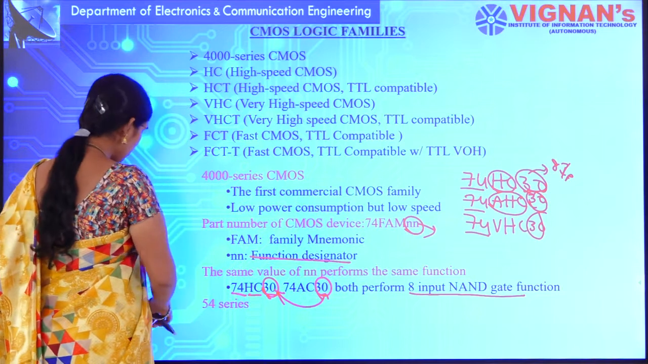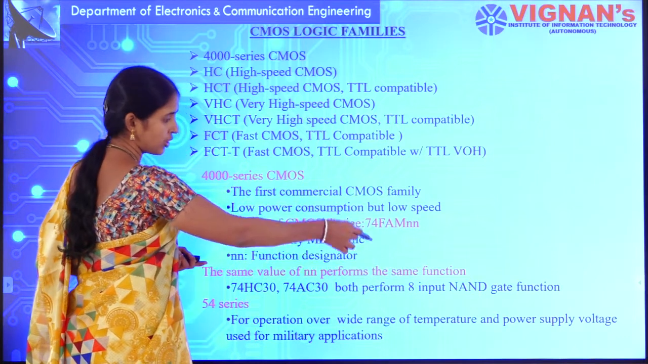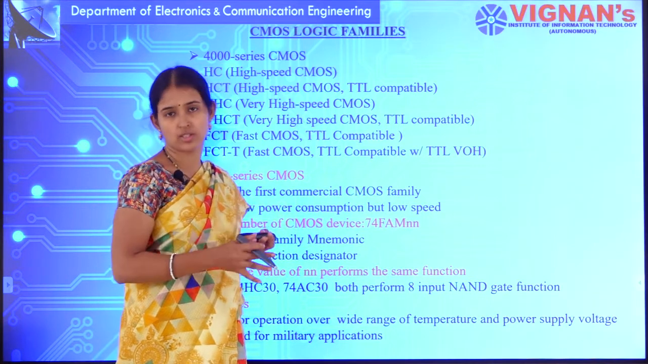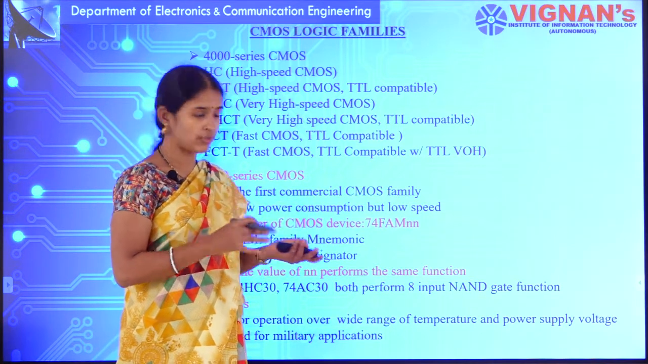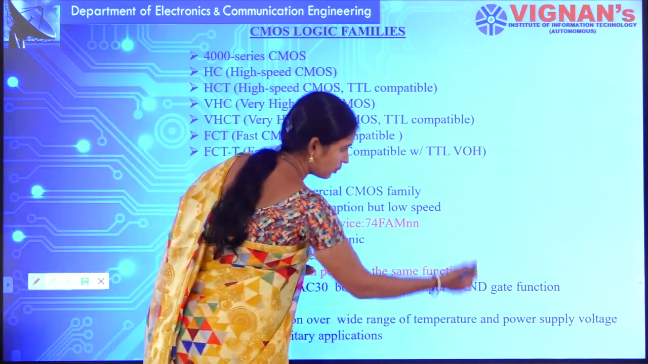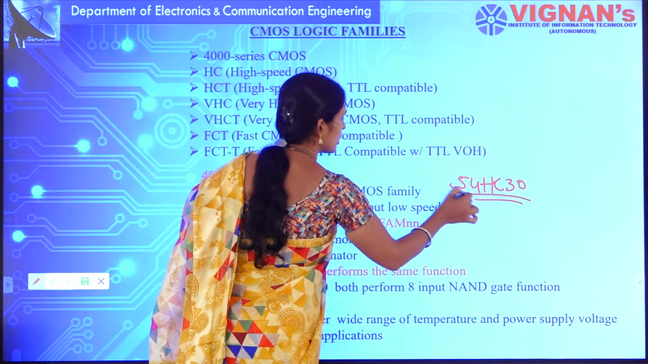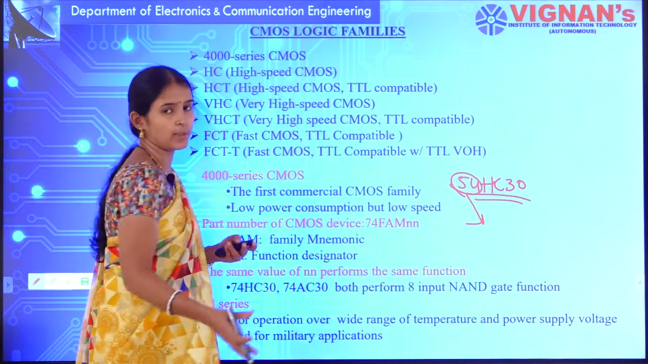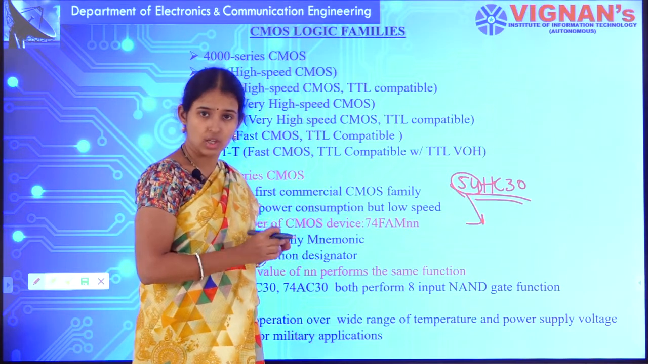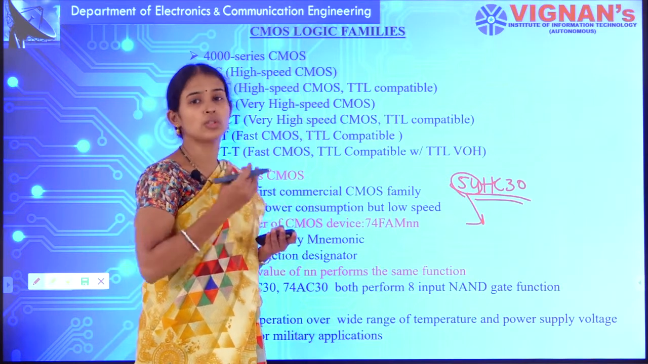And there is also the 54 series, for a wide operational range of temperature and power supply for military applications. Military applications undergo several tests. A 54 series IC, suppose they are also designing this 8 input NAND gate, will be like 54 HC 30. This IC will be used for military purposes, where even a small delay matters. So they design the IC and put it through several tests, so the cost of the IC also increases.